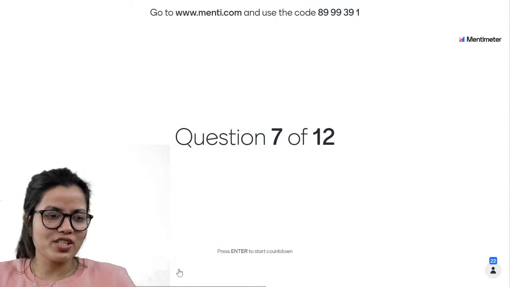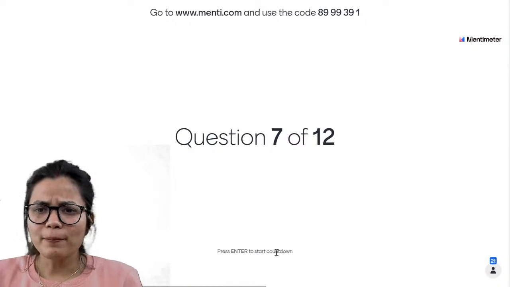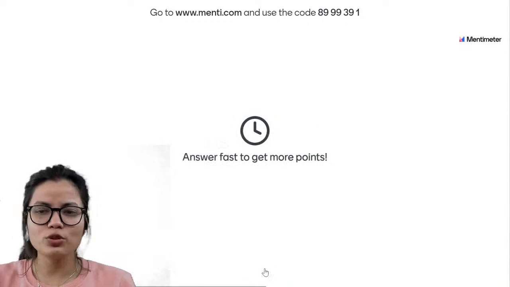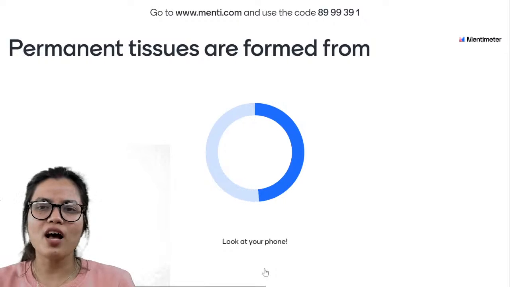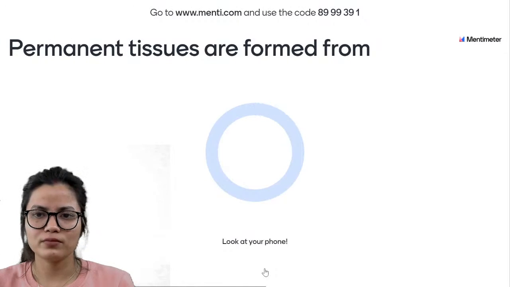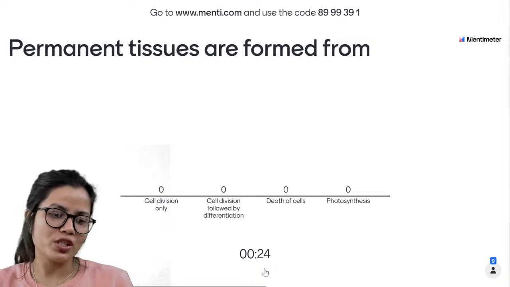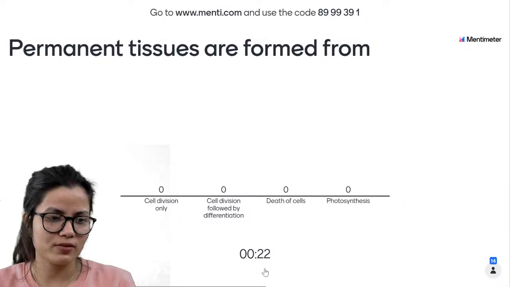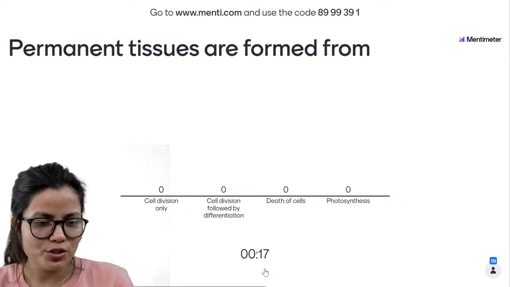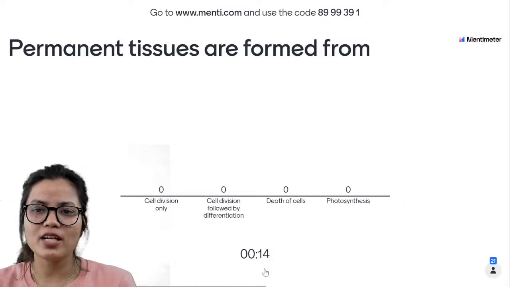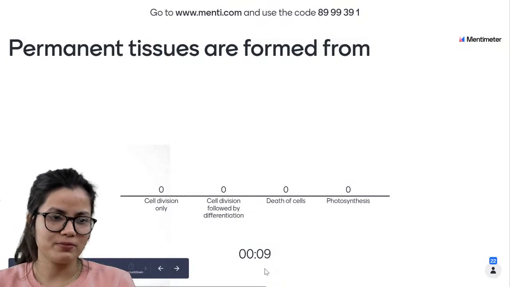चलिए बच्चा क्वेश्चन नंबर 7 देखते हैं क्या कहना चाह रहा है. Okay? Please be vigilant when you are marking the answers. बहुत ध्यान से answers mark करिए. Permanent tissues are formed from cell division only, cell division followed by differentiation, death of cells, or photosynthesis. Okay? Permanent tissues are formed by cell division followed by differentiation, death of cells or photosynthesis.